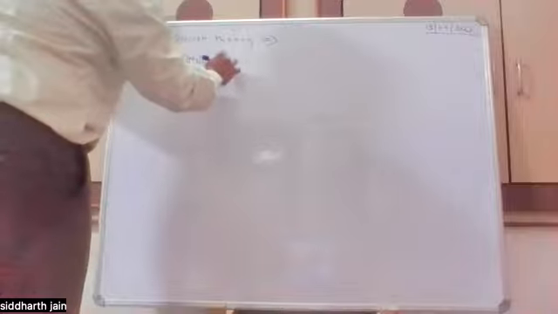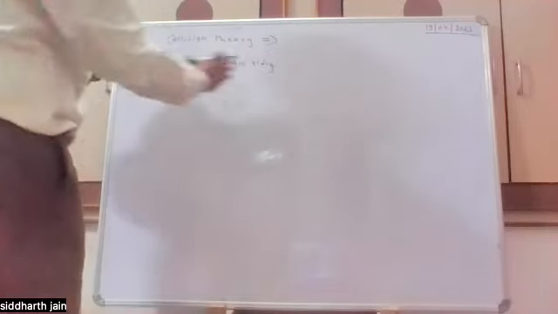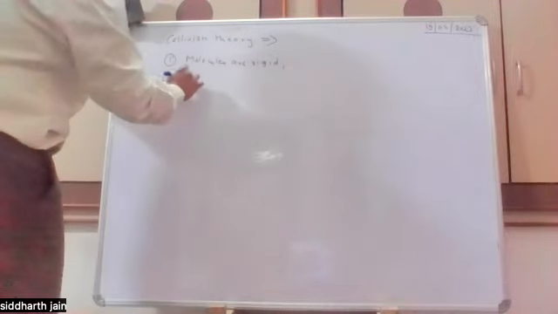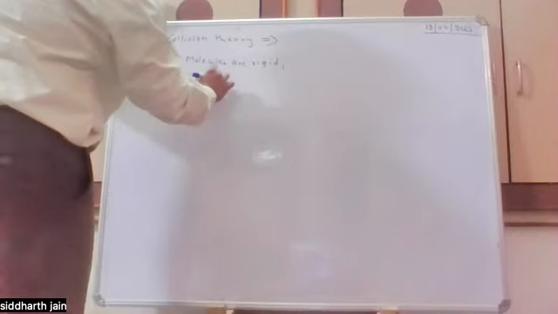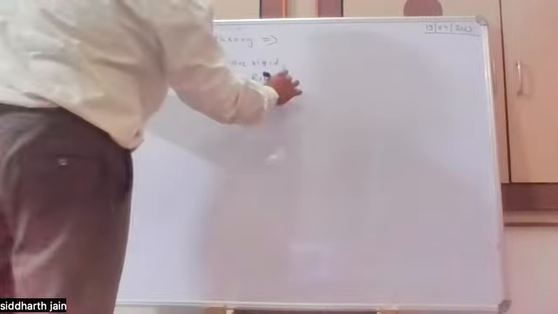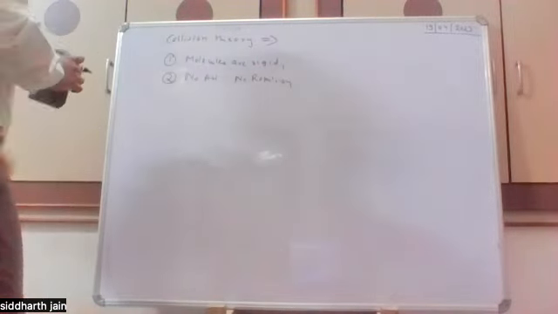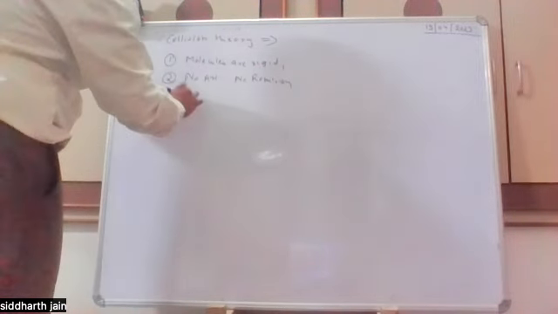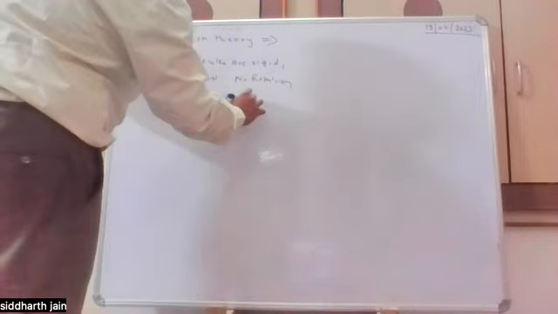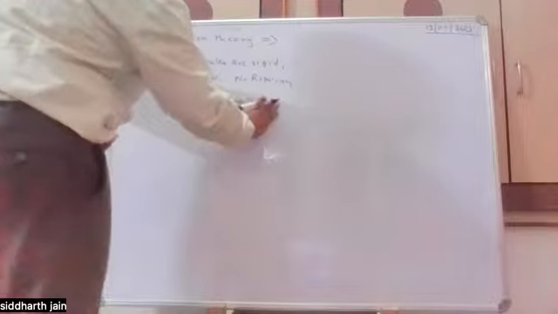Second, it defines that there is no attraction and no repulsion between the molecules. And third, the molecules perform elastic collisions, that is, the energy and the momentum are conserved in those collisions.